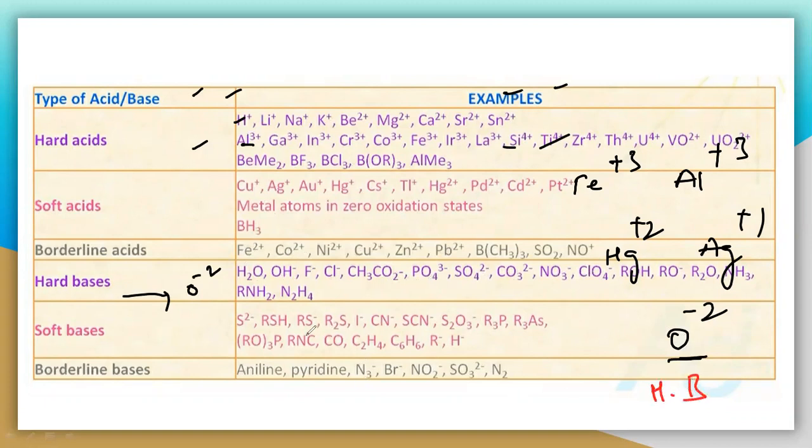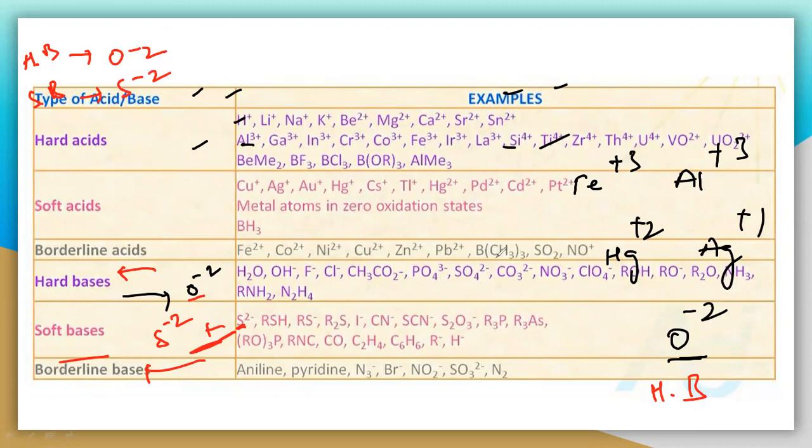And you can see sulfur, S minus 2, is a soft base, and O minus 2 is a hard base. So first you need to understand these two things, hard base and soft base. Hard base is nothing but O minus 2, and soft base is S minus 2.